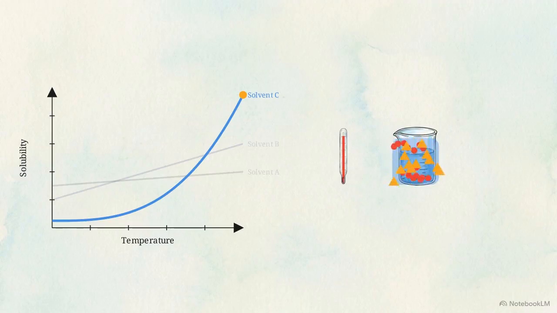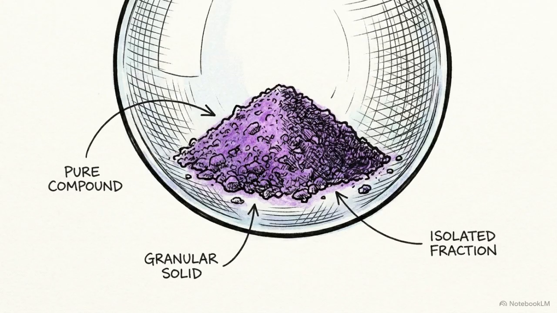We dissolve our impure mixture in boiling solvent C, and as we let it cool back to room temperature, the liquid can no longer hold the target compound. The pure substance crashes out as solid crystals, leaving the impurities trapped in the cold liquid. For highly volatile solids, we bypass the liquid phase entirely through sublimation.